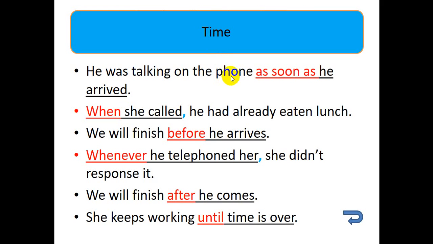Now let's take a look at an example. He was talking on the phone as soon as he arrived. When she called, yeah, so this is a subclause, an adverb clause, and it begins the sentence and there is a comma before the main clause. Another example is: whenever he telephoned her, she didn't respond. So this is the subclause and this is the main clause, and between them there is a comma.